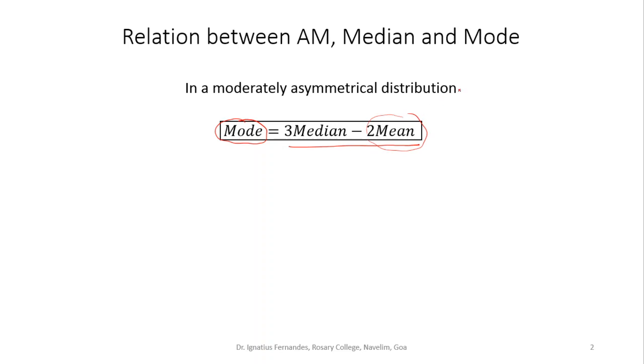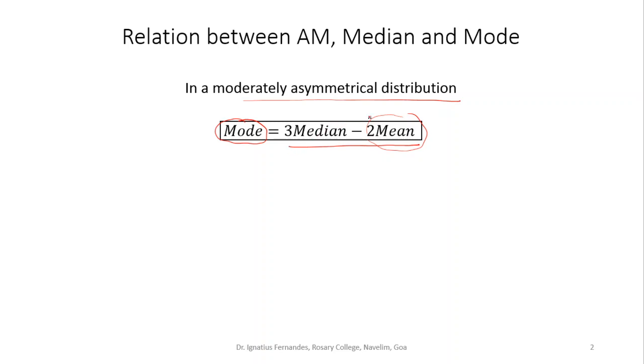The only requirement is that this result is efficient only when we have a moderately symmetric distribution. If the distribution is highly skewed or non-symmetric, where most of the frequencies are concentrated on the left side or the right hand side, then this result is not very effective.